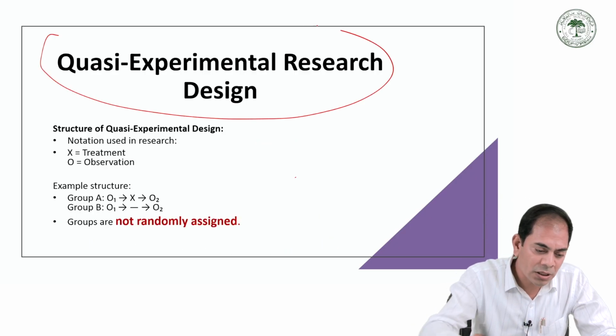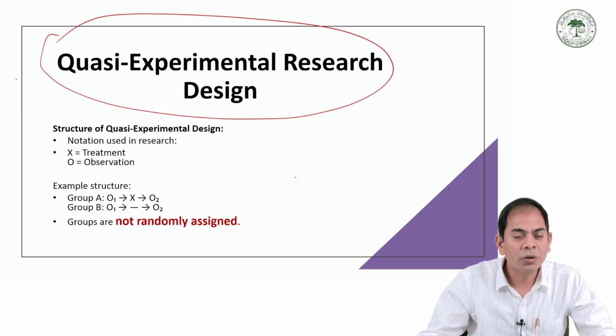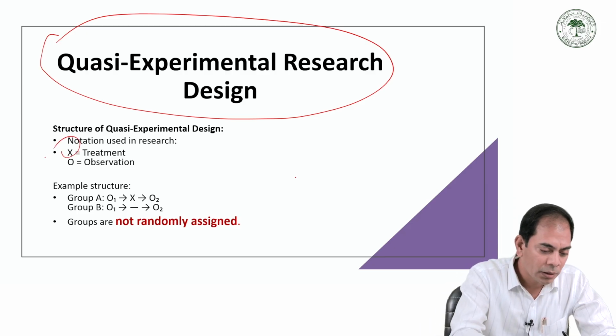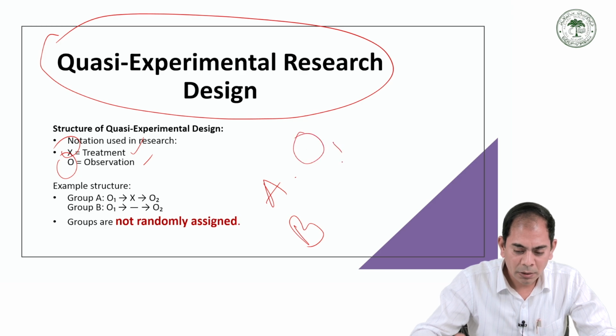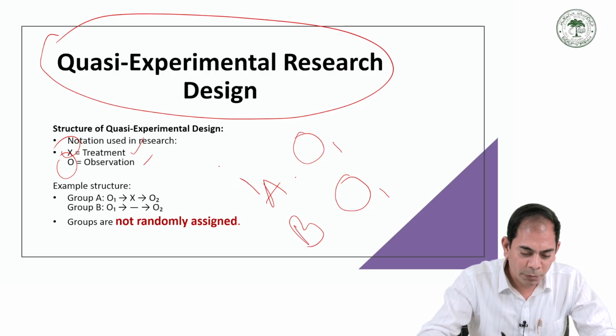Here is the structure of quasi-experimental research design. X denotes the treatment and O denotes the observation. We have two groups, group A and group B. First we do the baseline assessment on both groups. Group A is the experimental group and group B is the control group.